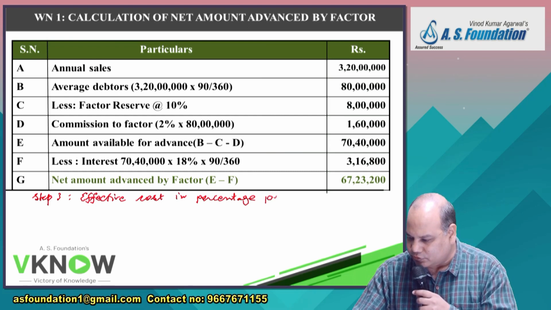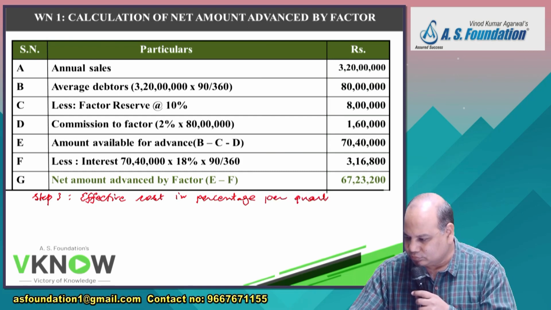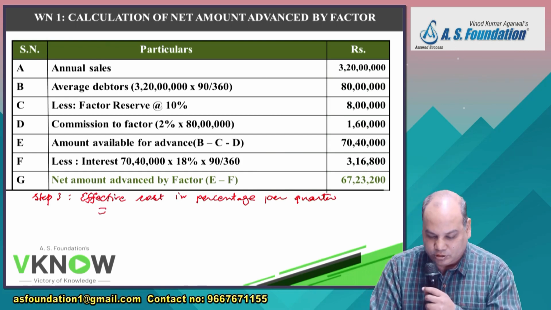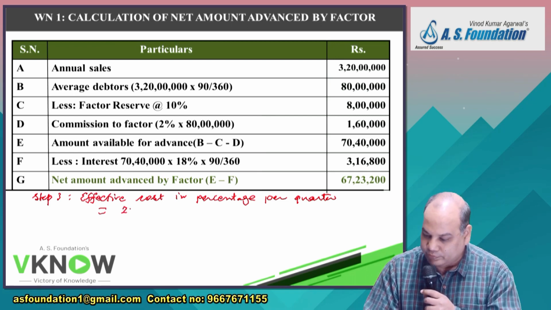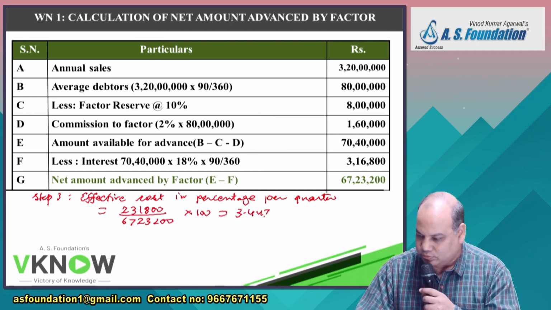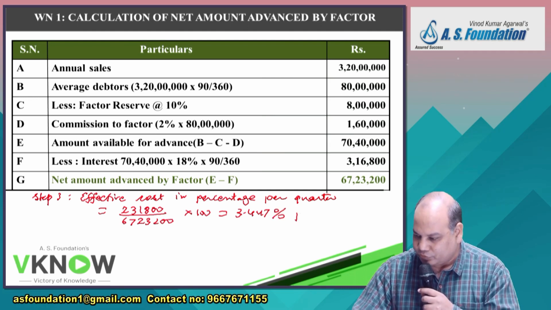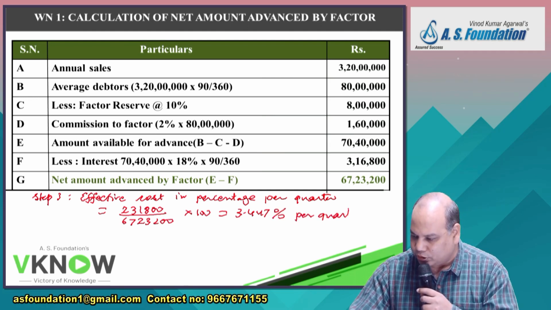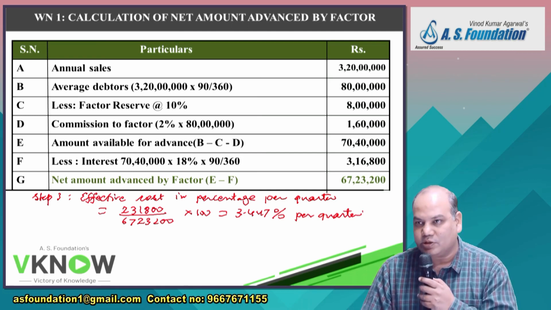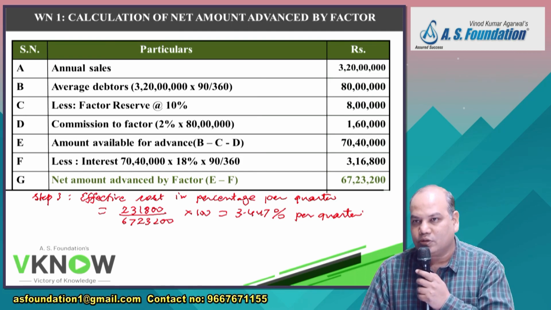Effective cost in percentage per quarter. Tell me the previous answer. It was 2,31,800 divided by, first write the complete calculation, into 100. 3.447% is your cost of 1 quarter. It's like you're paying this much interest for using the money for 1 quarter.